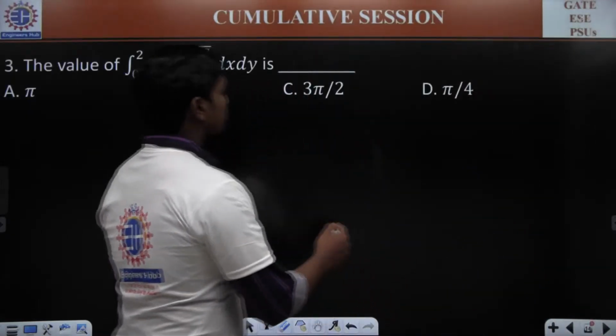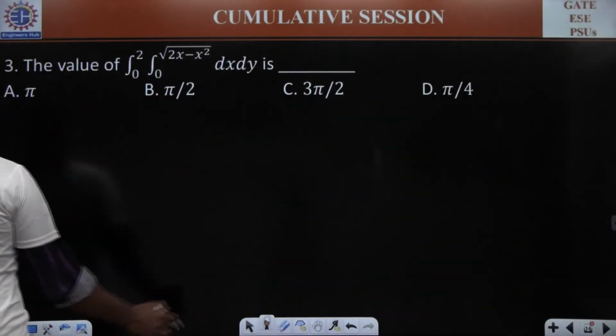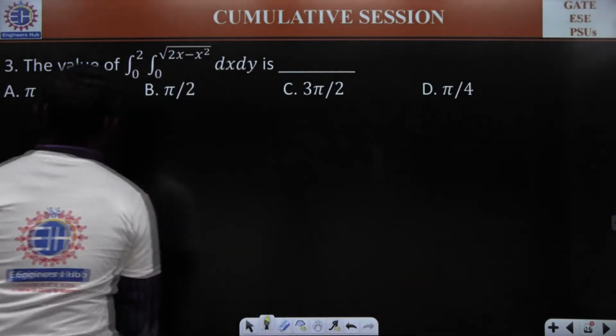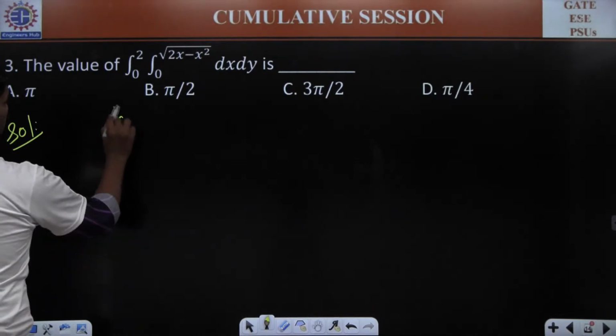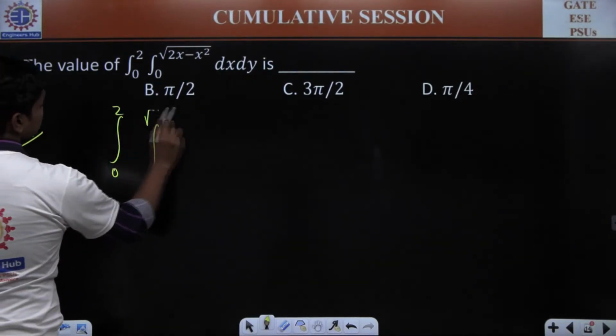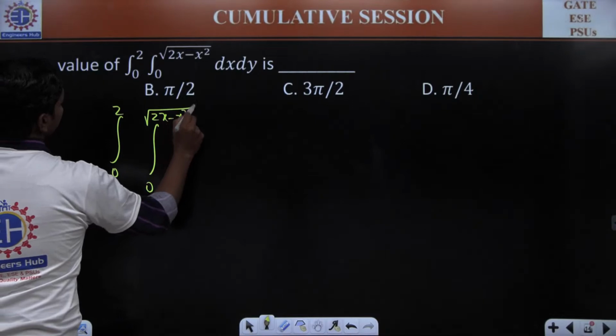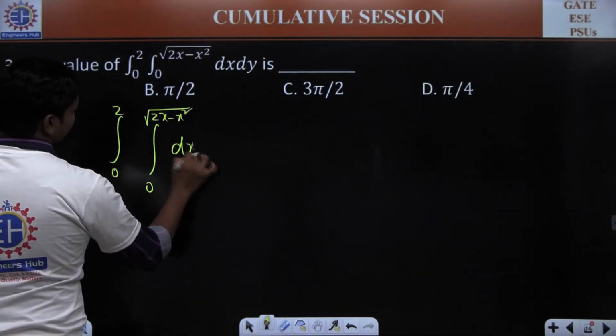So this is the next problem. Please try to solve. It's a multiple integral, and of course it's a double integral as well. Let's try to solve this. Integral 0 to 2, integral 0 to square root of 2x minus x square, dx dy.